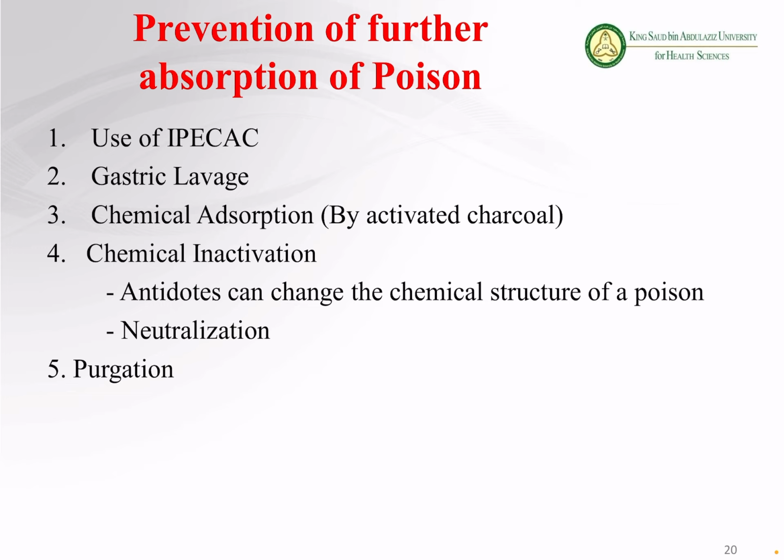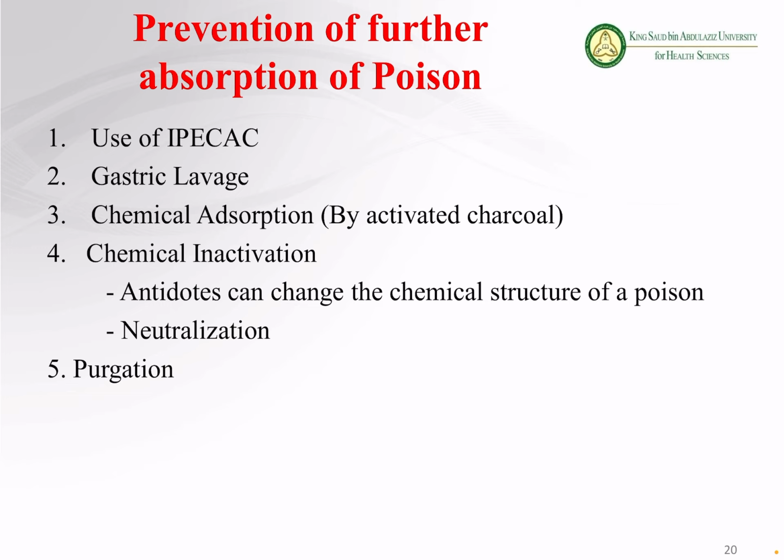Another important point to remember here is that not all drugs have an antidote available. For example, we know that for paracetamol, an antidote is available. We know some other drugs have antidotes available. But not all drugs have antidotes available. So if the antidote is available, we can give the antidote.